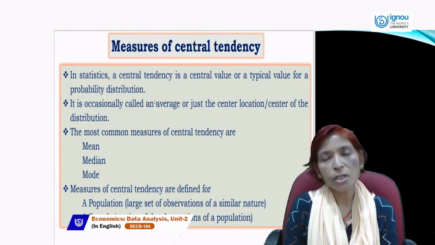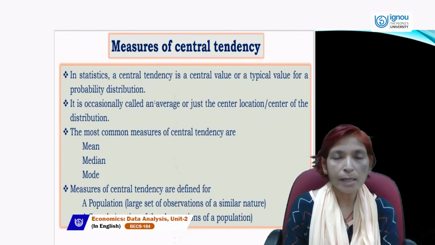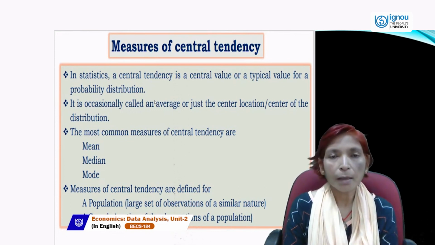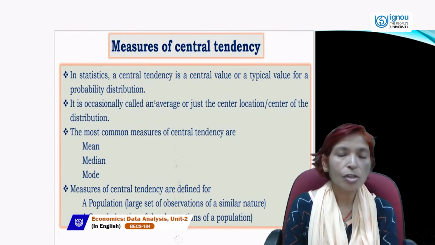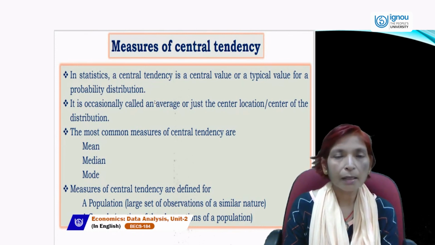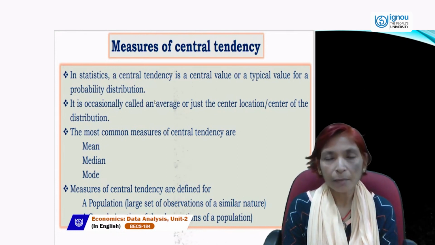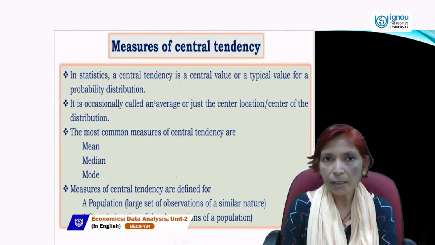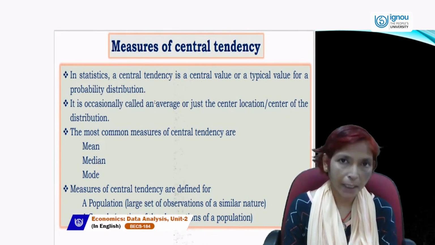The most common measures of central tendency are mean. Mean is known as average or arithmetic mean. Mean may be of many types, like geometric mean, harmonic mean, arithmetic mean. There are three types of mean: arithmetic mean, which is known as simple mean or average, second is geometric mean, and third is harmonic mean. These are the three types of mean.